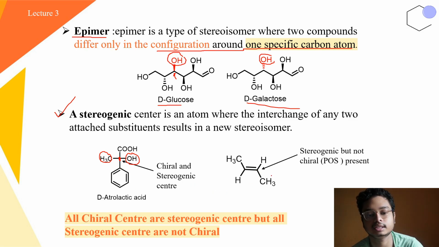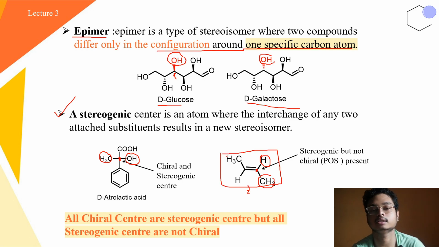Now here, if we change this methyl and the hydrogen group, it also changes the relative configuration, like the trans. Now changing this, it will become a cis. Now here also a new stereoisomer has been formed. This is true. However, this particular center is in the plane of symmetry. As we know, if the molecule contains a plane of symmetry, then it will not be a chiral molecule. So this particular center is a stereogenic center, but not a chiral center.